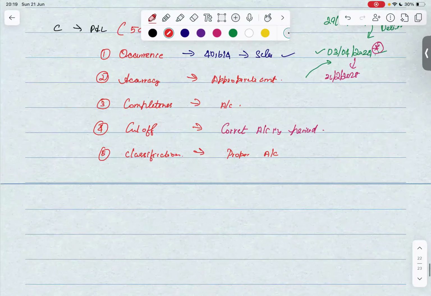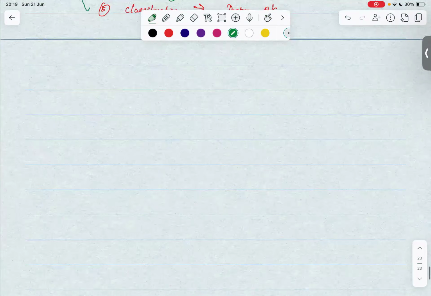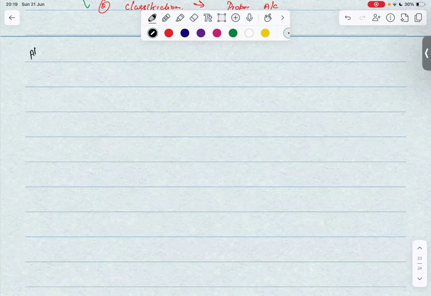So for class of transactions, we have five assertions, which are occurrence, accuracy, completeness, cutoff, classification. Can we move on to the next one? So we have covered A, B, C. The last one, which is pending, is D, which is disclosure and presentation. Here we have already discussed that we have four assertions.